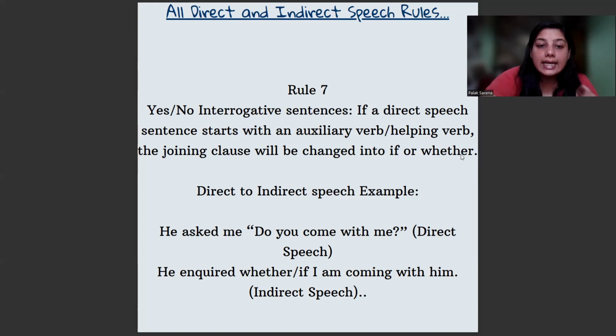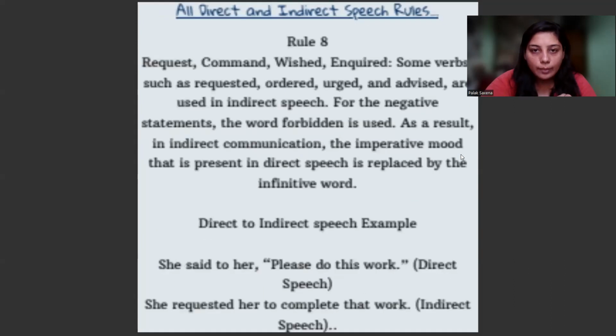For example, he asked me, do you come with me? Now, do here is a helping verb. So, do you come with me? We will not use he asked me that, do you come with me? You will use it as he asked me if I am coming with him, or he asked me whether I'm coming with him. Here I have used inquired. It is up to you. If you want to use inquired, then also it's good. Otherwise, you can simply use asked. It will not be wrong.